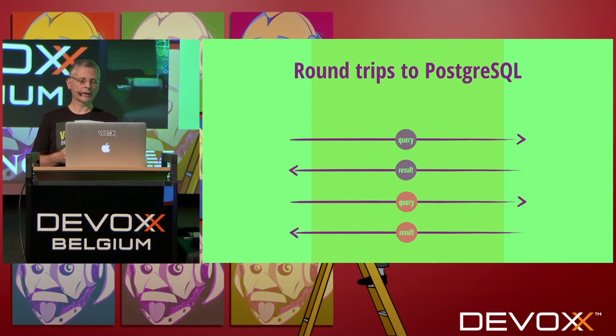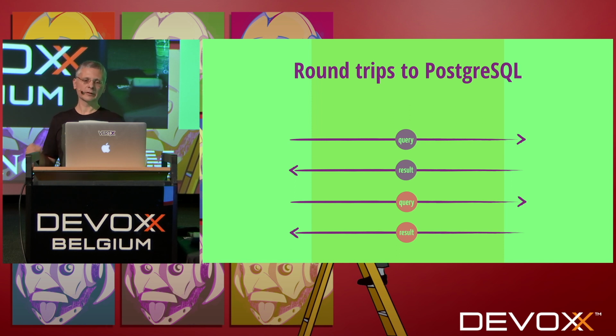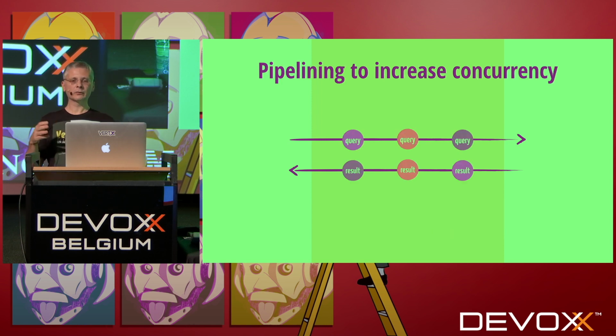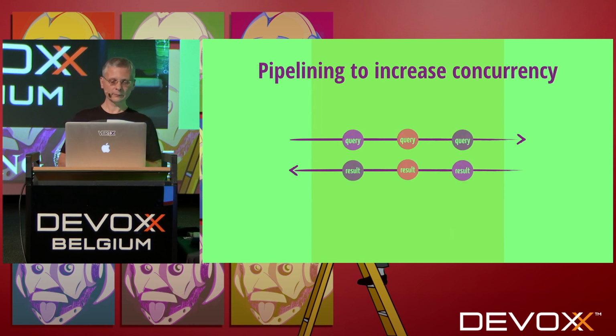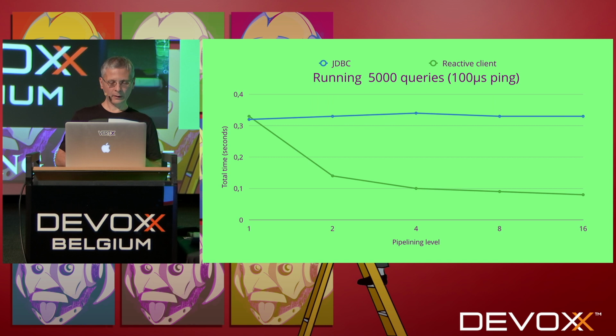So usually you do it the same way as HTTP. You do your request, then you get the response, you give the results to the application, and then the application makes a new request, etc., etc. And what we did is that we applied the pipelining techniques to increase concurrency on Postgres as well. And that gives us great results, even greater than we expected initially.